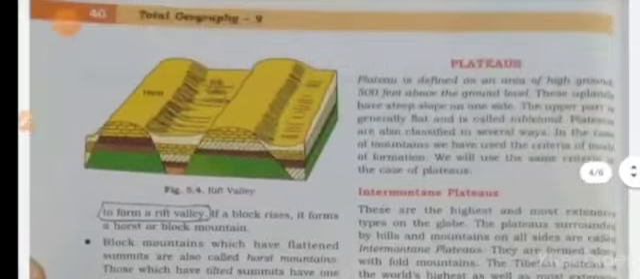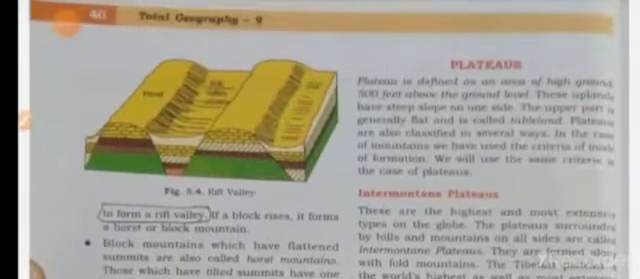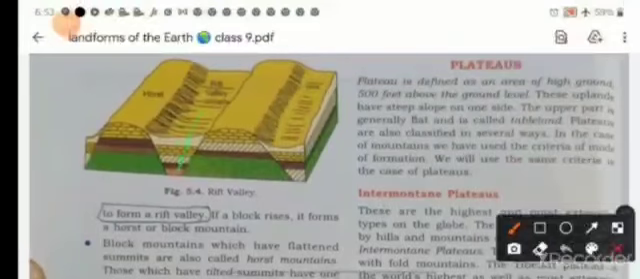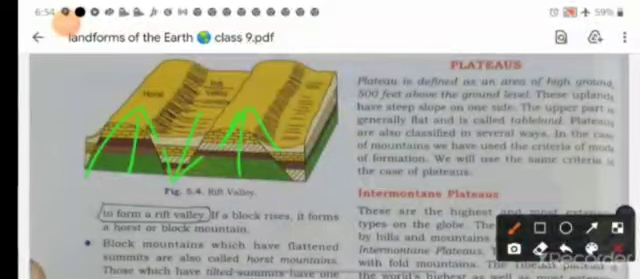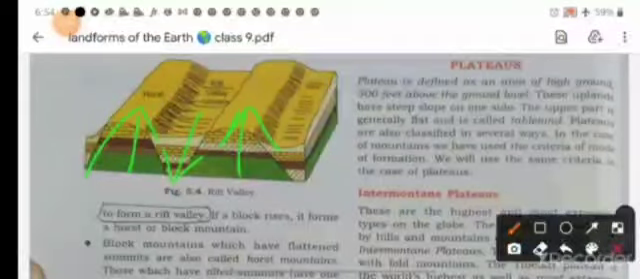Now, you can see here, this figure is representing your Rift Valley. The downward part is Rift Valley and the upper part is your Block Mountain. This is also called horst, HORST. Block mountains have flattened summits, also called horst, and those which have tilt summit have one side steep, other side very gentle, and block mountains are often separated by intervening basins called graben. This part is called graben.